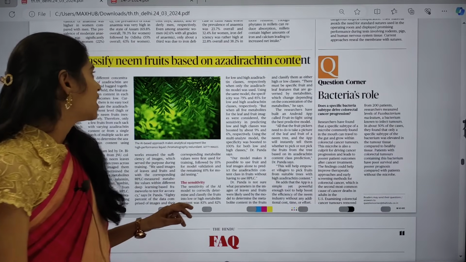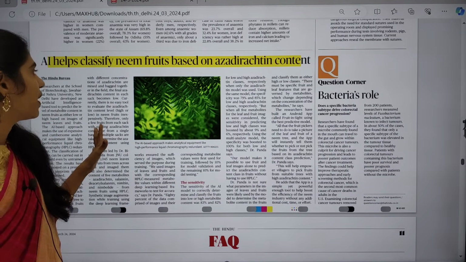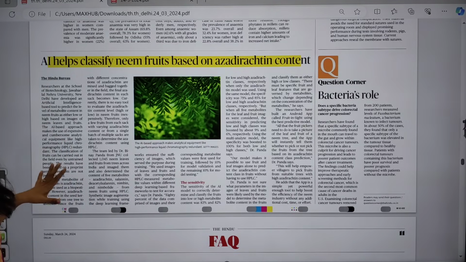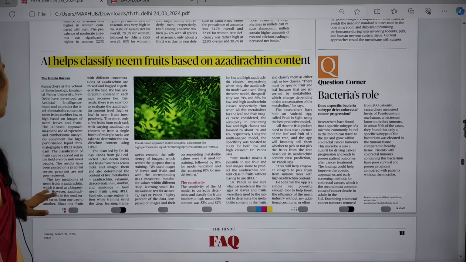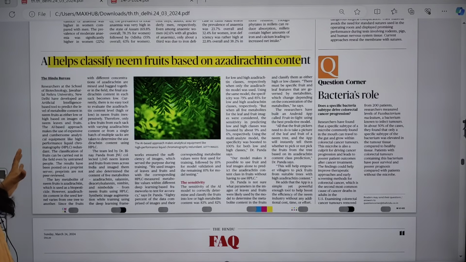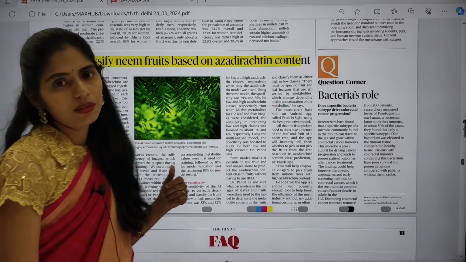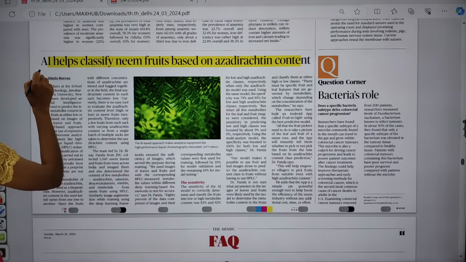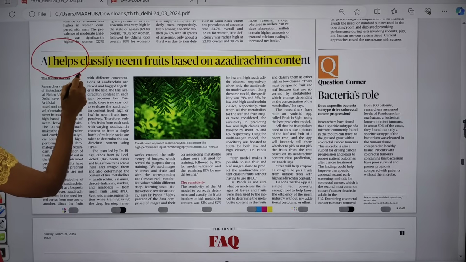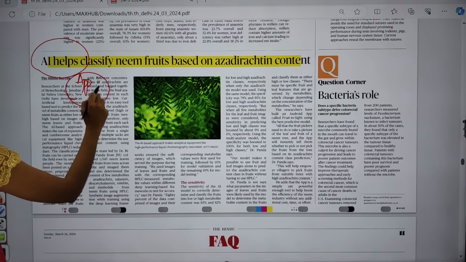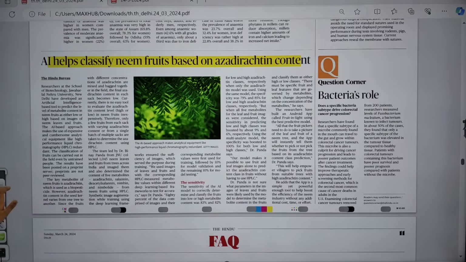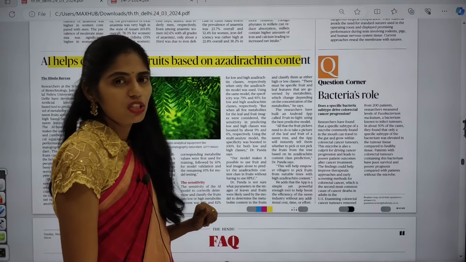The next topic is artificial intelligence helping classify neem fruits based on azadirachtin content. The scientific name of neem is Azadirachta indica. Now we are going to classify the fruits of neem based on azadirachtin. Neem oil is very famous for its antibiotic properties and is used in organic farming. So one more application of artificial intelligence is classifying neem fruits as well. These are the very important articles that appeared in today's Hindu newspaper.